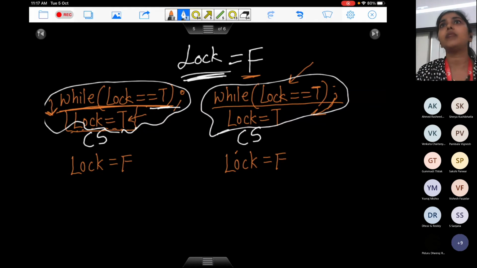As I told you, whenever a load statement is executing, you cannot context switch in the middle of it. It will be executed completely, and only then will you context switch. So there is a hardware primitive, an assembly language instruction provided to you, with the help of which you can achieve both of these functionalities in a single instruction. It will assure that you do both of these things at the same time.